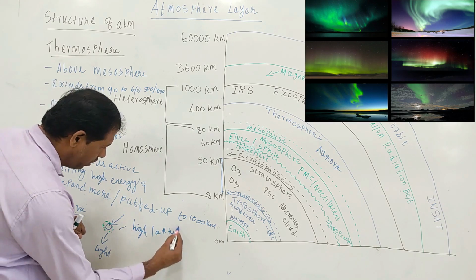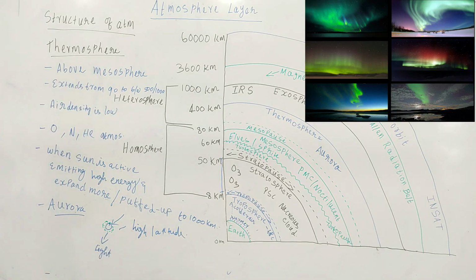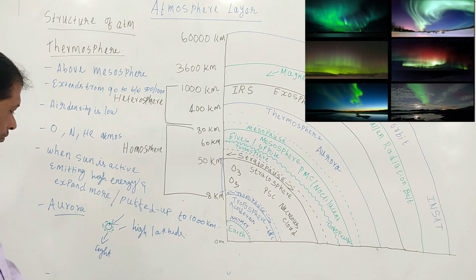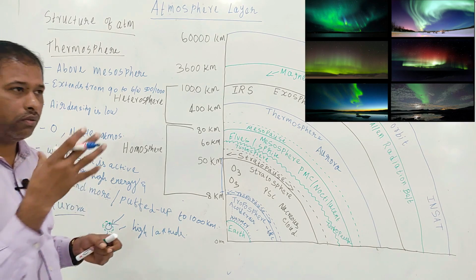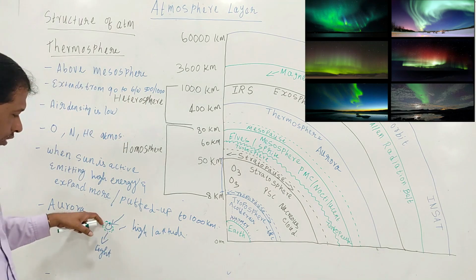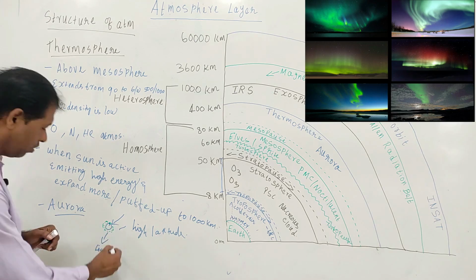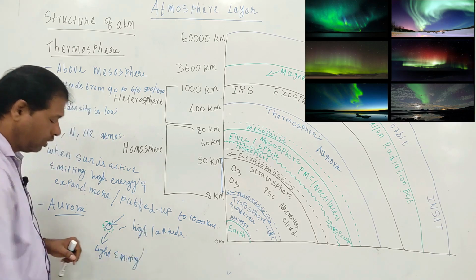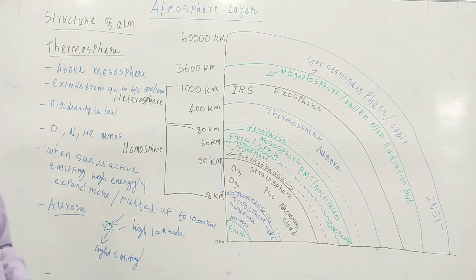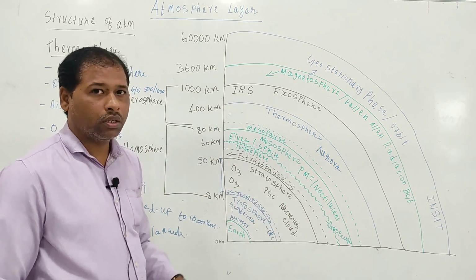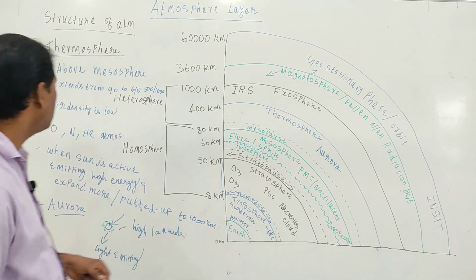High latitude. Aurora means the charged particles break the atoms or gaseous molecules. They gain more energy, and now this energy has to be dissipated. So these atoms or molecules emit light, and in this way they lose the energy. So this is all about the thermosphere characters.